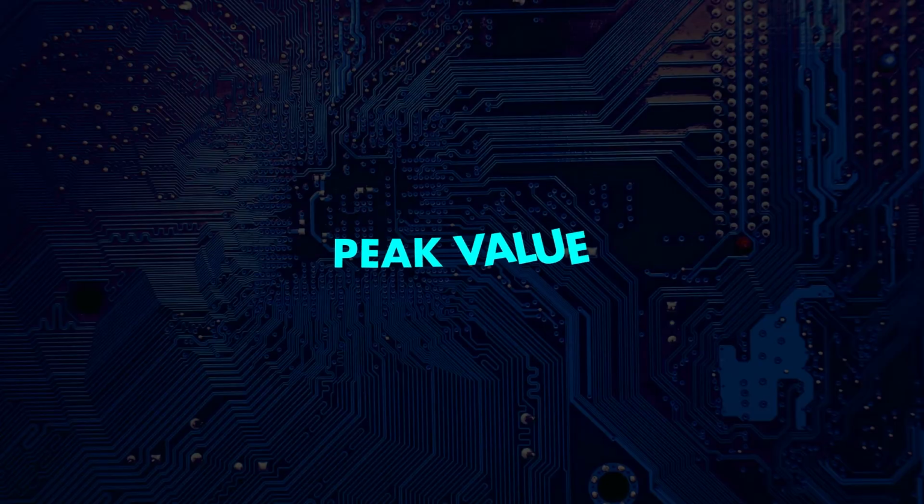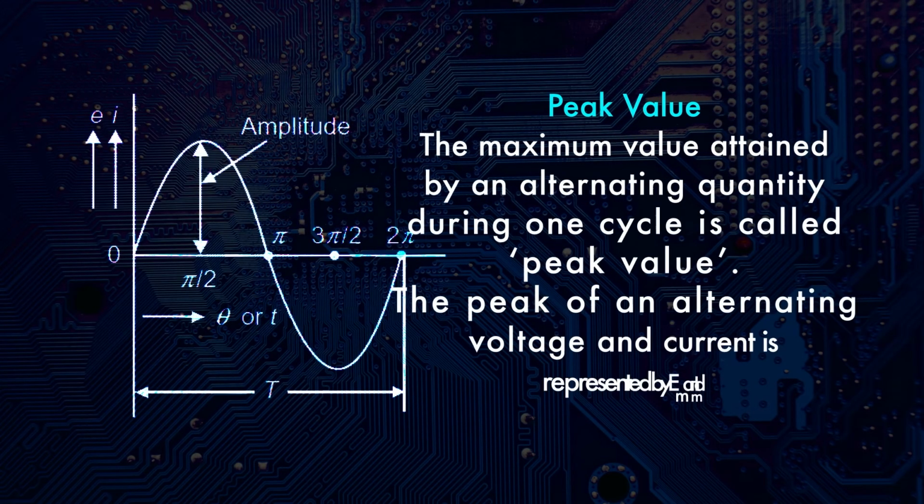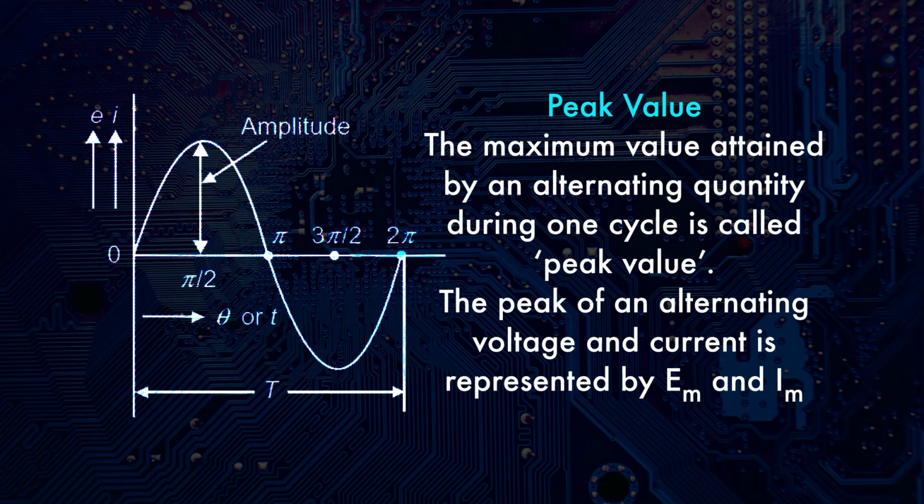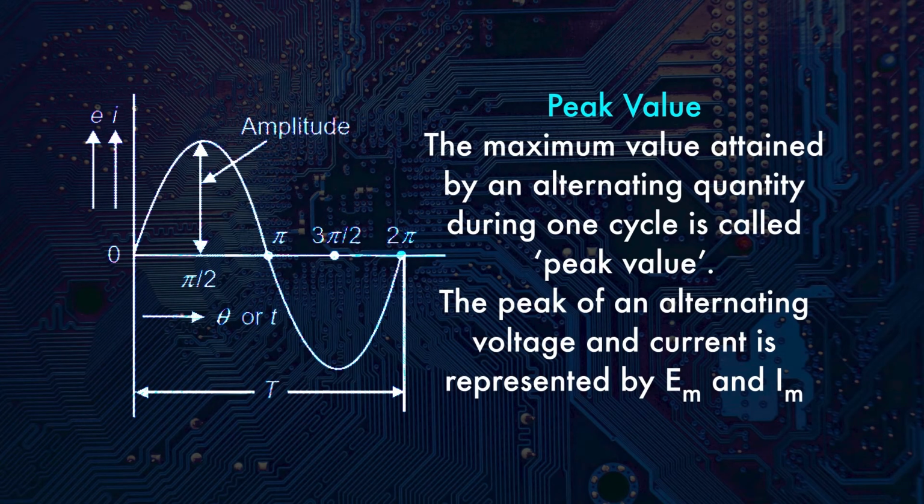The RMS value of an alternating quantity, that is voltage or current, represents the real magnitude, whereas the peak and average values are important in some engineering applications. Now we have to understand what is a peak value. As you can see in figure 3, the maximum value attained by an alternating quantity during one cycle is called the peak value. This is also called the maximum value, crest value, or amplitude. A sinusoidal alternating quantity obtains its maximum value at 90 degrees, as shown in figure 3. The peak of an alternating voltage and current is represented by Em and Im.